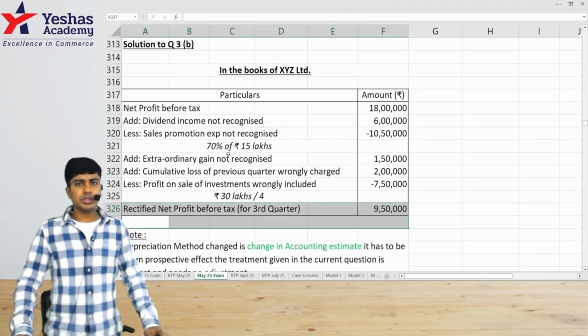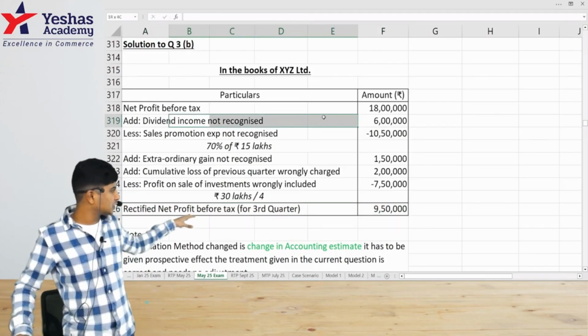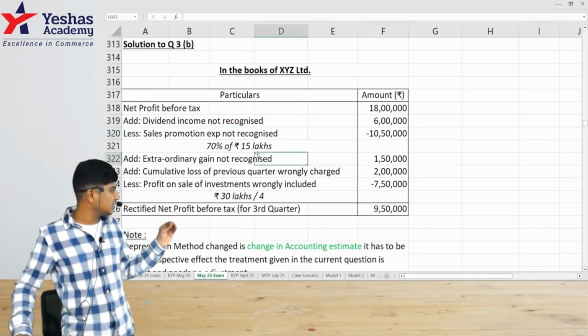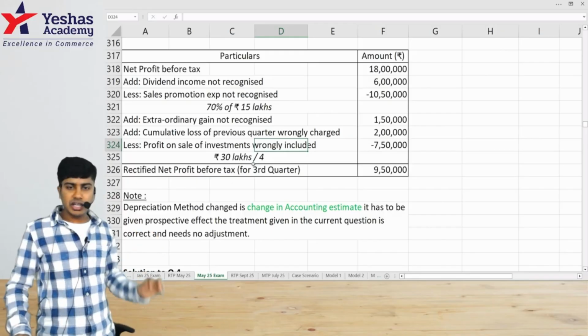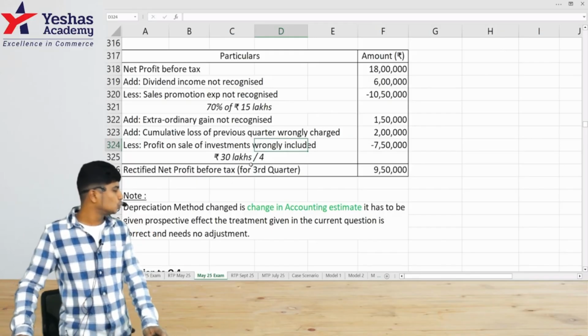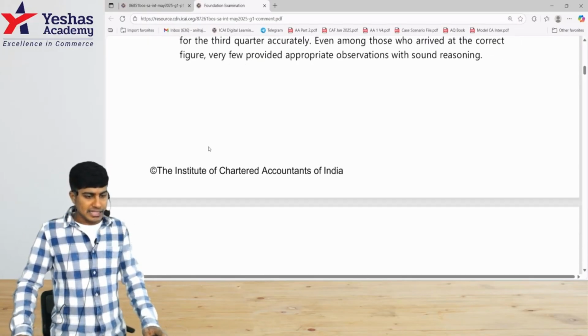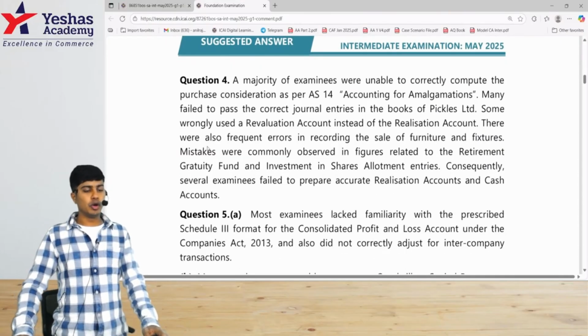This is the AS25 question. You can find the link to the complete description and the complete discussion of the answer, item-wise. Then you can check that out. But this is the correct answer, what you should have done. Let's see the comment on question 4.